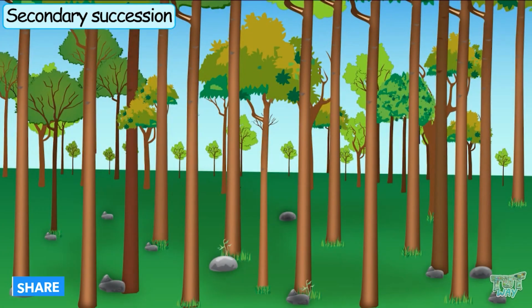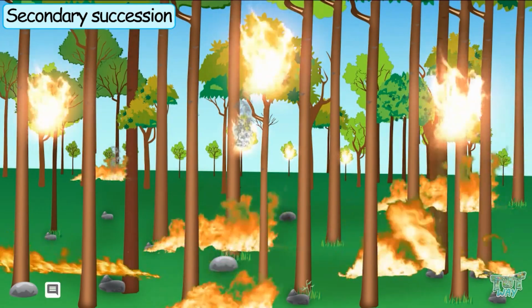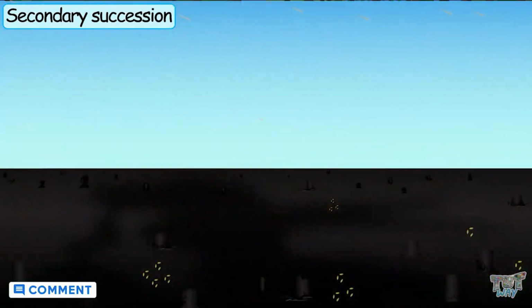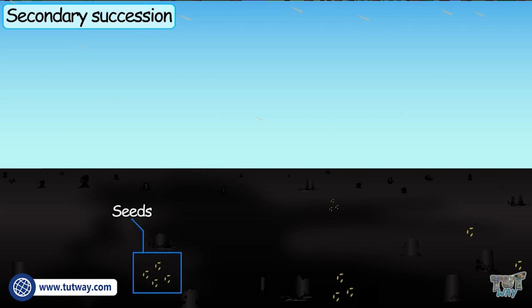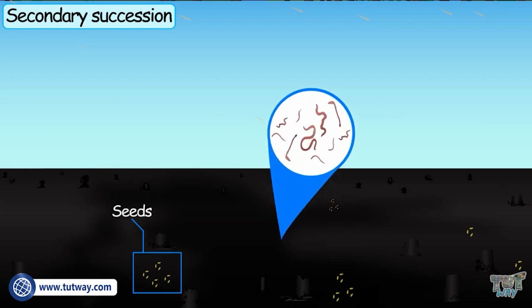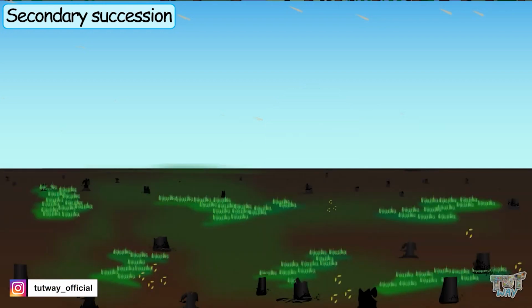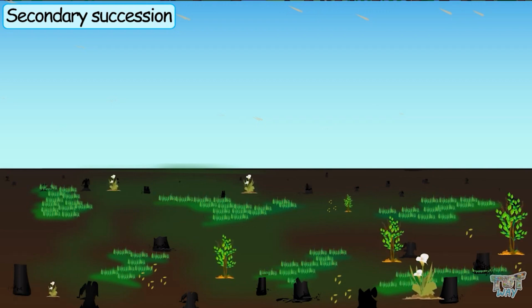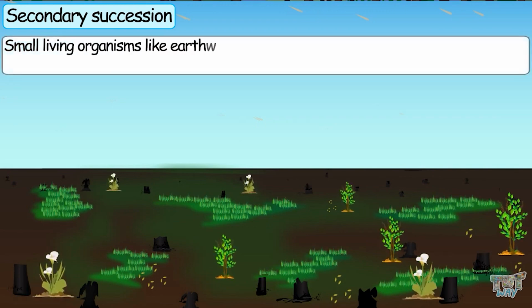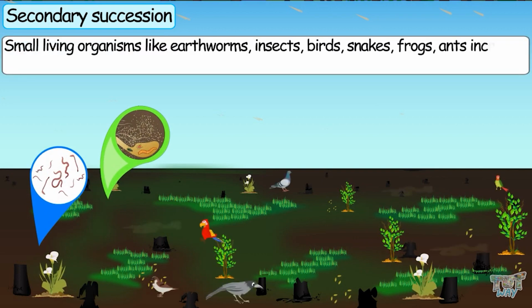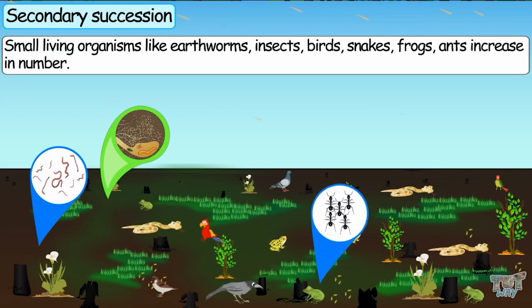Now let's have a look at an example of secondary succession. A pre-existing forest catches fire, and that fire burns the forest to the ground. Now, soil exists there, seeds are still buried, and microorganisms still live there. So, grasses and other herbaceous plants grow back very fast. Small shrubs begin to grow, and then small living organisms like earthworms, insects, birds, snakes, frogs, and ants increase in number.